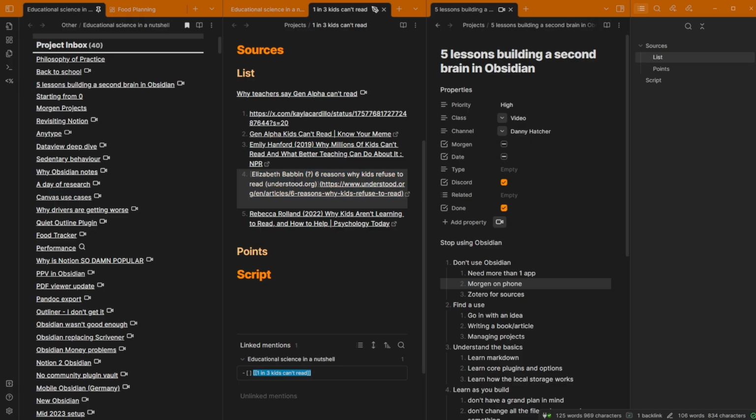And these are just articles I found. I've copied and pasted the link into Obsidian, and I've added the author, so the main author anyway, at the start. And then I've added a date if I could find a date when it was published to see what was going on. Obviously, this one is 2019, and this conversation happened in 2023. So this, I know, isn't related to the Gen Alpha claims, but it's related to reading just in general.